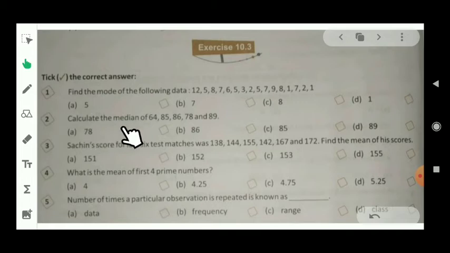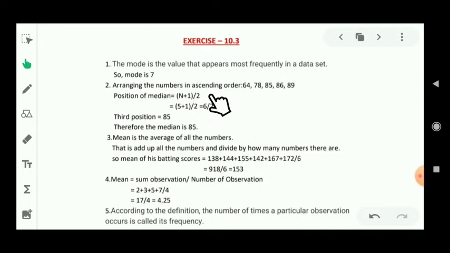The question is to calculate the median of this given data. Firstly, for calculating the median, we have to write down the data in ascending order. After ascending order, its values will be 64, 78, 85, 86 and 89. Now, because there are 5 numbers, firstly we will find out the position of the median. Because there is an odd number of values, we apply the formula (n plus 1) upon 2. Here n is the total number of values. How many values are there? 5. So n's value will be 5.